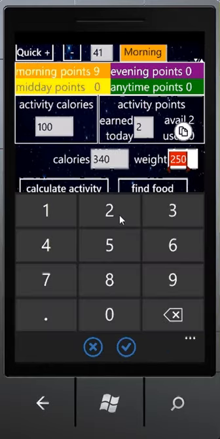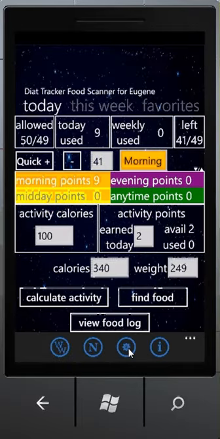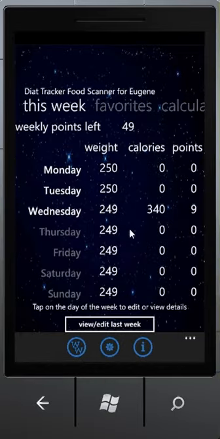For example, you weighed yourself and you lost a pound, which is great, and if you change this number here, you will be able to see that this weight was changed today, which for me is Wednesday, and you will be able to see all the weights in the system starting from today.